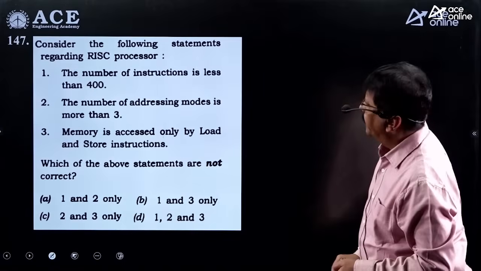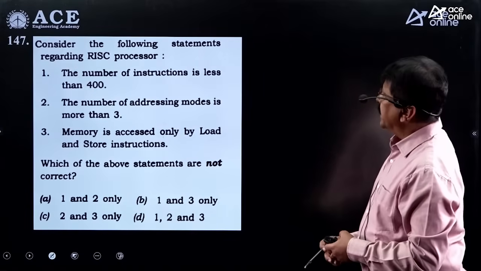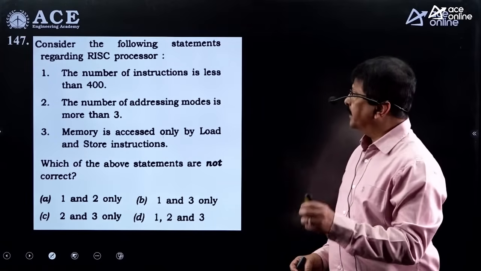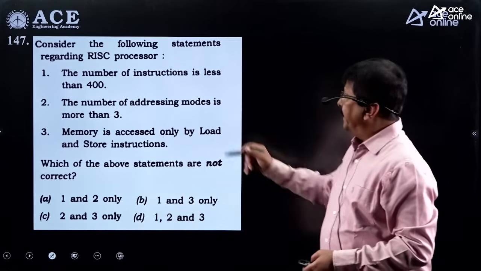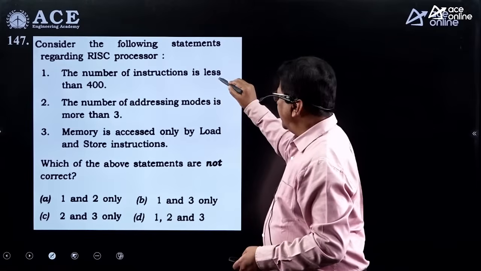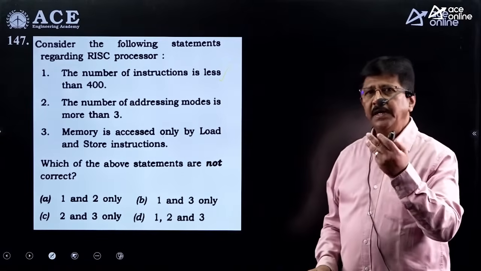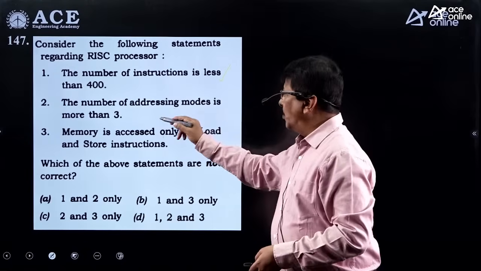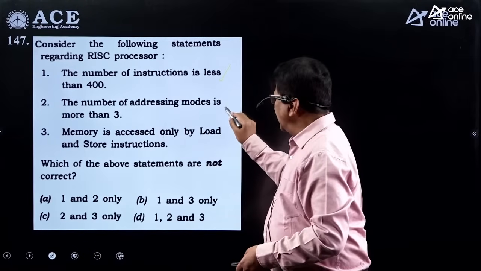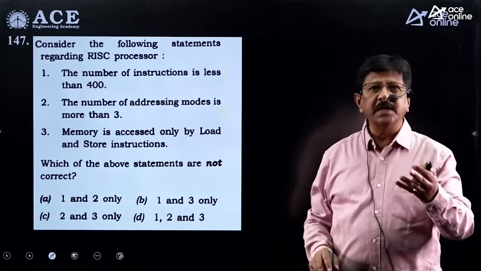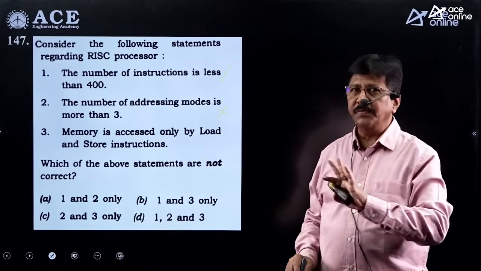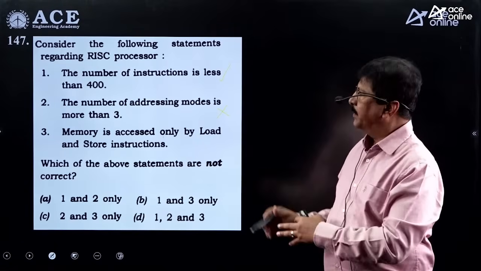Right. So next one is 147. Consider the following statements of the RISC processor, reduced instruction set computer processor. You know very well, the number of instructions is less than 400. Yes, true. So it's going to be very, very few instructions. The number of addressing modes is more than 3. So it is incorrect. More than 3 means it can be 10, it can be 20, it can be 30. So that many addressing modes will not exist. It will have very few addressing modes.